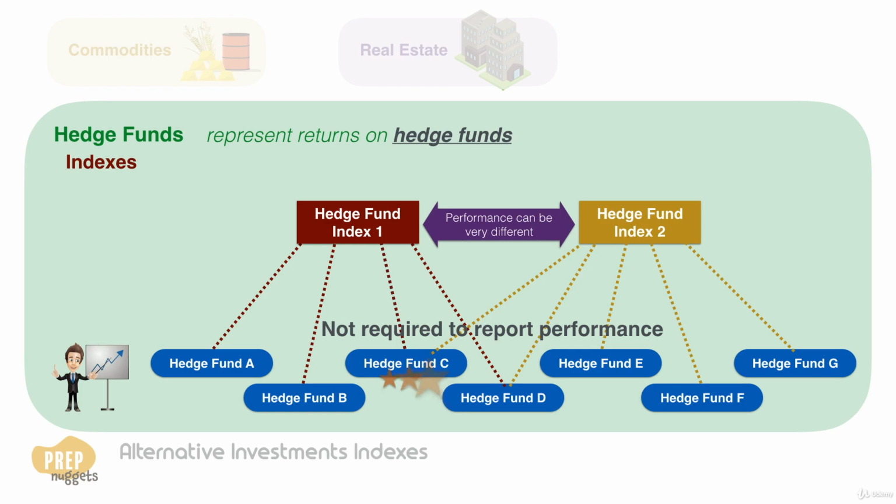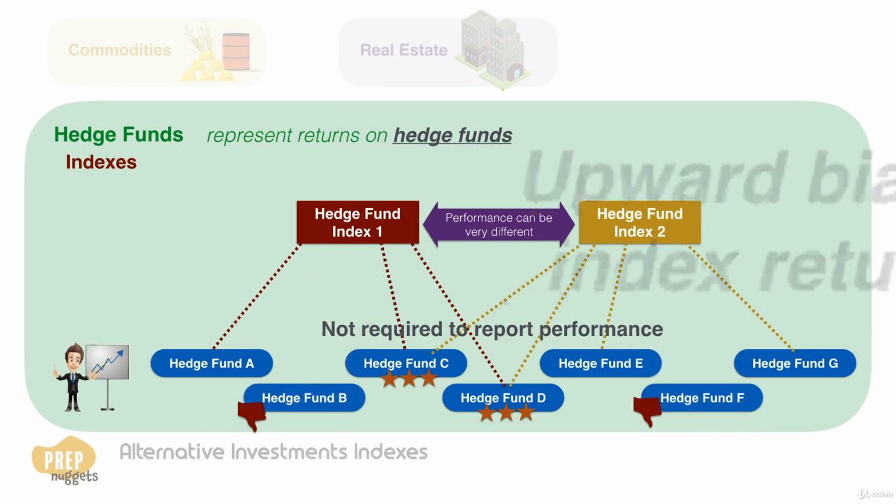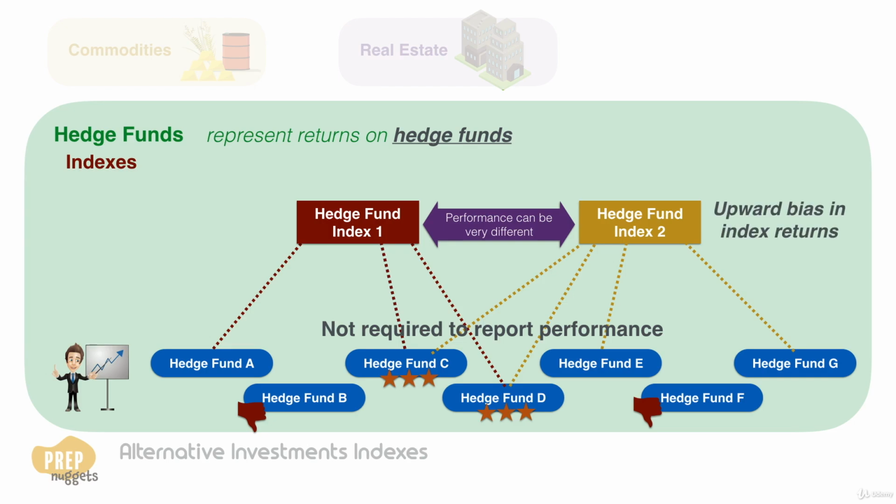Furthermore, it's often the case that those funds that report are the funds that have good performance. Poorly performing funds do not want to publicize their performance. The result is an upward bias in index returns, with hedge funds appearing to be better investments than they actually are.